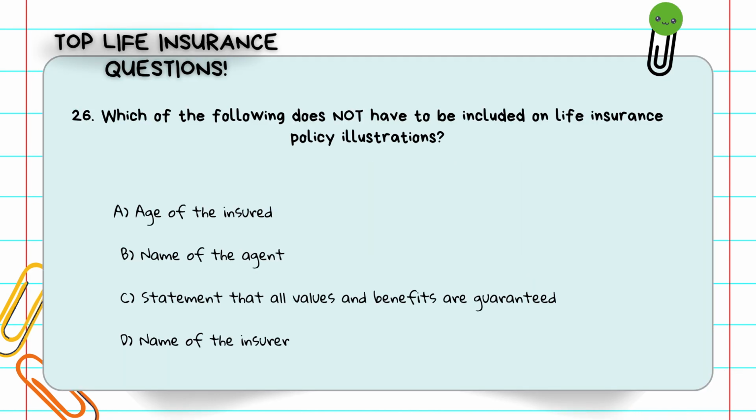Question number 26. Which of the following does not have to be included on life insurance policy illustrations? A. Age of the insured. B. Name of the agent. C. Statement that all values and benefits are guaranteed. D. Name of the insurer. Illustrations show how a policy might perform. They include non-guaranteed values, so the statement that all benefits are guaranteed would be misleading. The answer is C. Statement that all values and benefits are guaranteed.